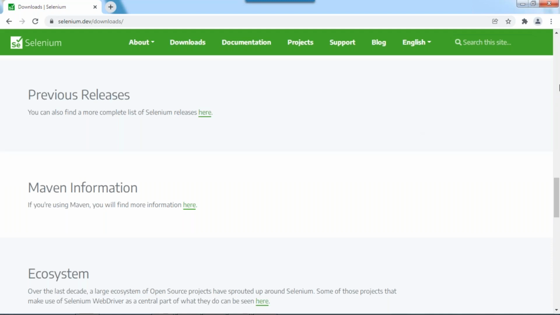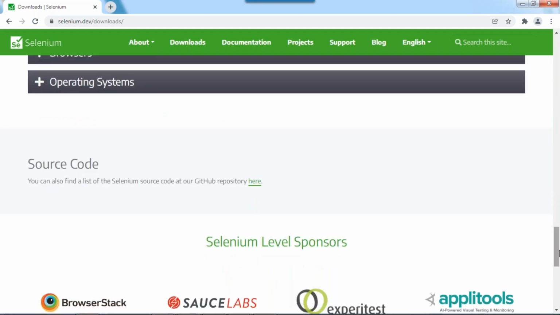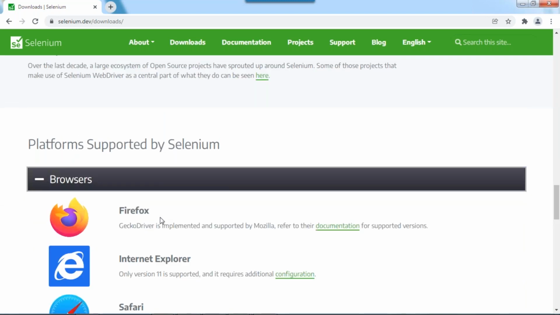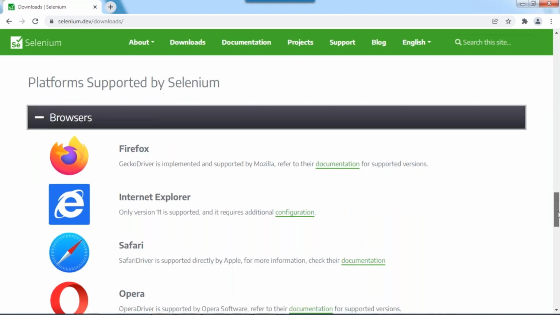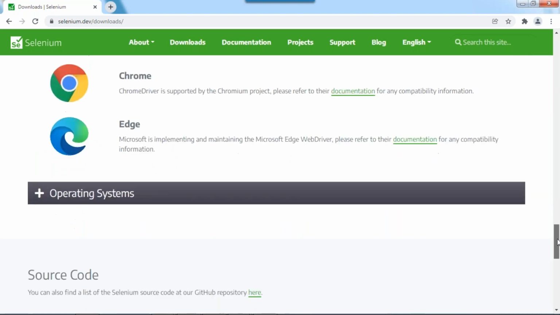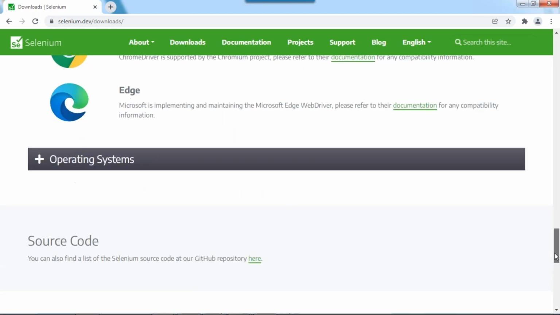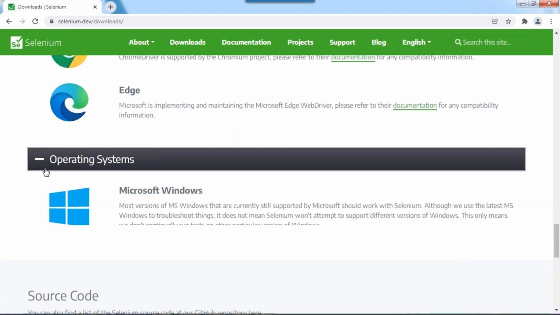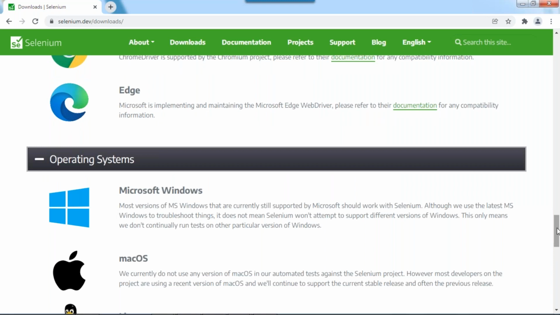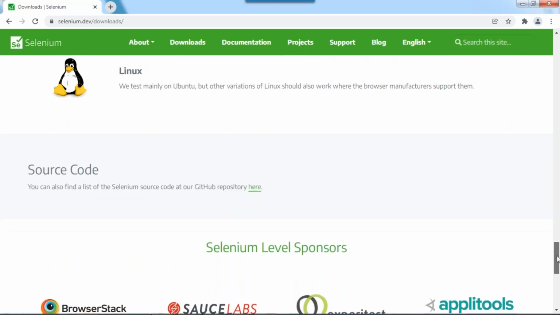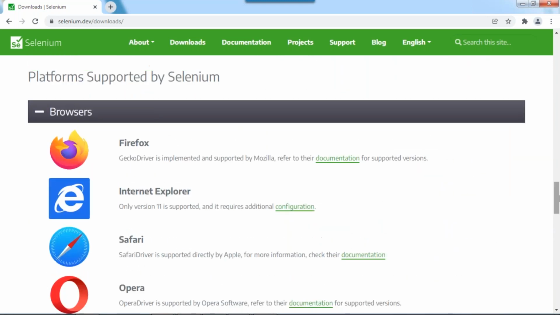Okay, and what are the browsers? Suppose I told you, WebDriver has its own specific drivers. You need to download them. Suppose I want to work with Chrome, so you need to download the Chrome driver. If you work with IE, Edge, Opera, Safari, you need to download all those drivers. Operating systems, what operating systems will it support? Windows, Mac, and Linux. All the information is on this site, guys.